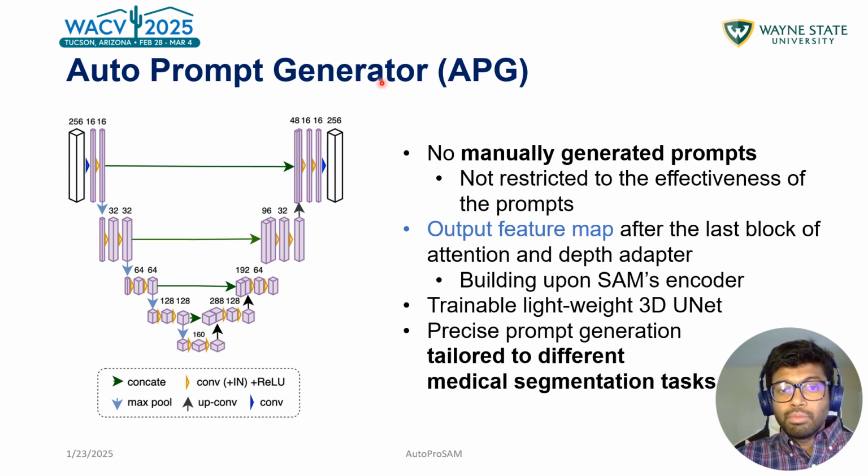Now we have the auto prompt generator, which, as we said, is because we don't want to rely on manually generated prompts, since it's so hard to do for medical images.